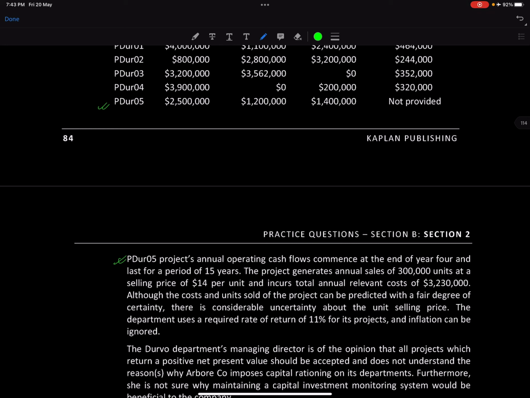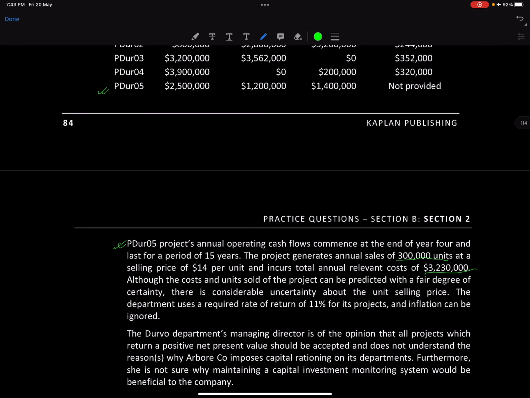The project generates annual sales of 300,000 units at a selling price of 14 and incurs a relevant cost of this much annually. Although the cost and units sold can be predicted with a fair degree of certainty, there is considerable uncertainty about the unit selling price. The department uses a required rate of return of 11% for the project, and inflation can be ignored.